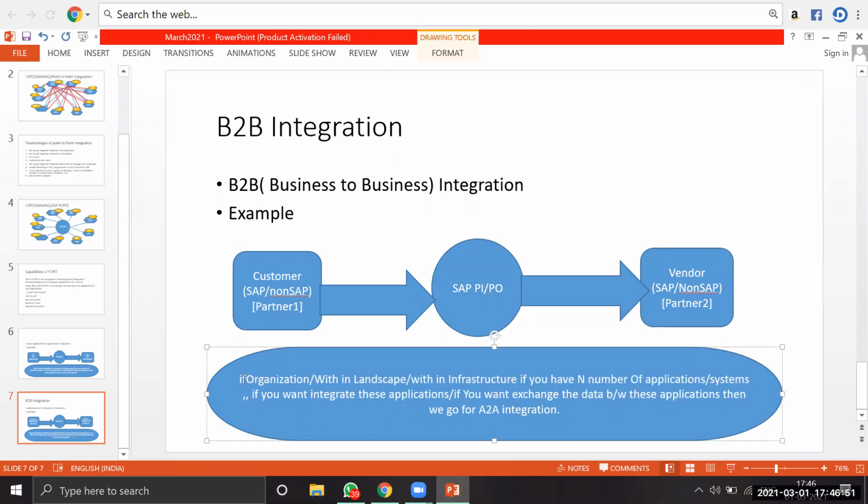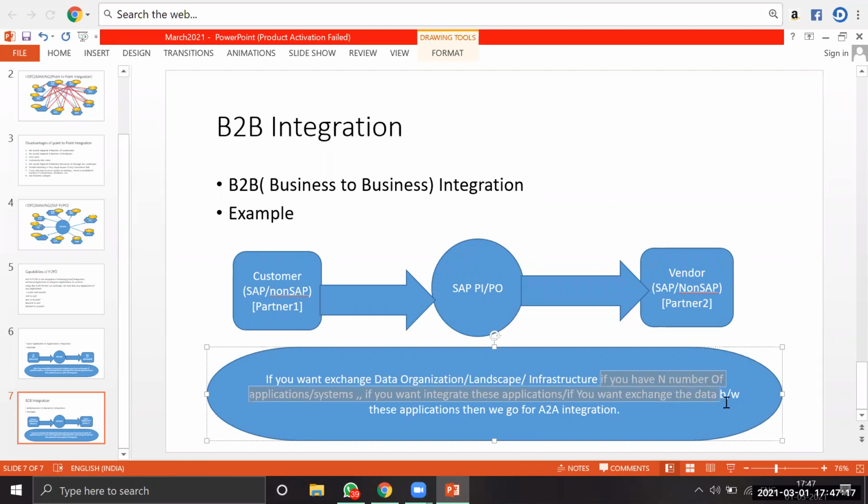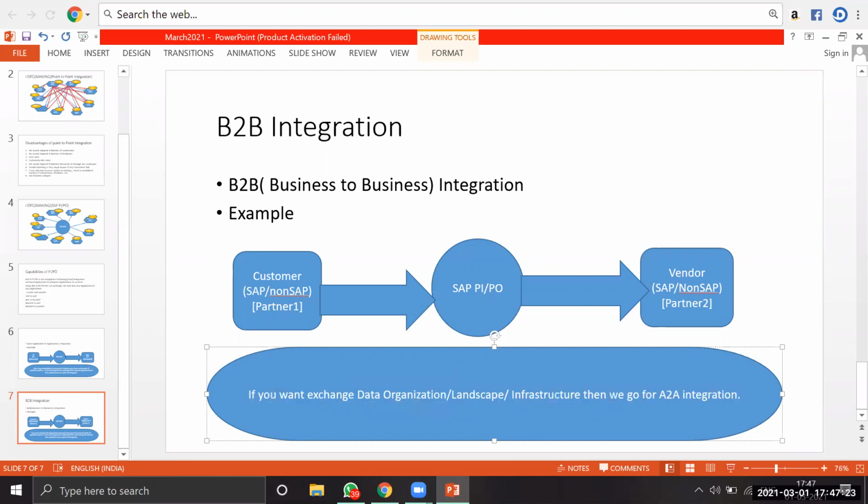If you want to exchange data between organizations, landscapes or infrastructure levels, then we go for B2B integration, business to business integration.